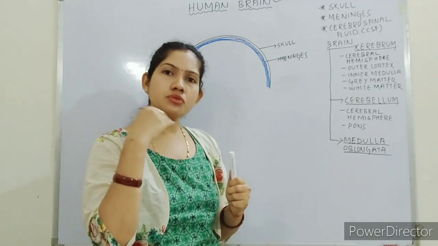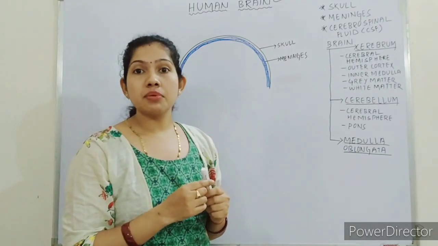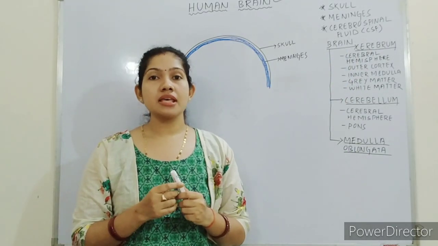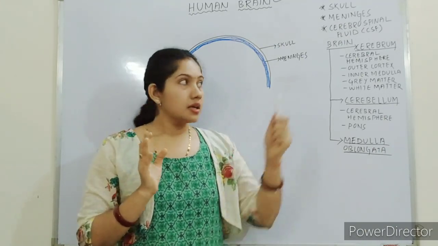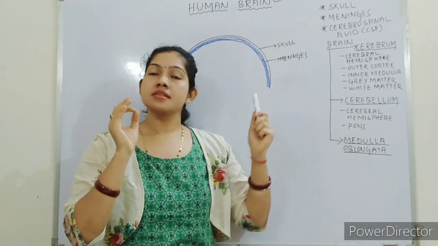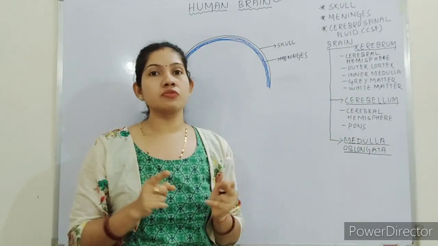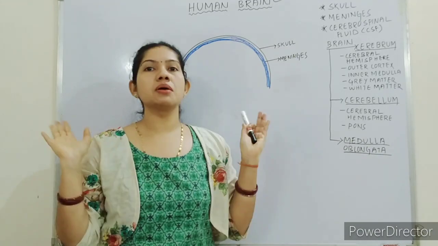Let us discuss them one by one. The first one is cerebrum. Remember, cerebrum is the largest part of the human brain. If you compare cerebrum, cerebellum and medulla oblongata, cerebrum is the largest part, meaning half of the brain is cerebrum only.